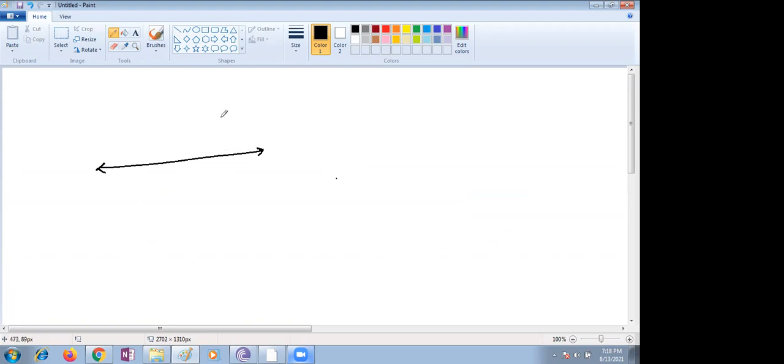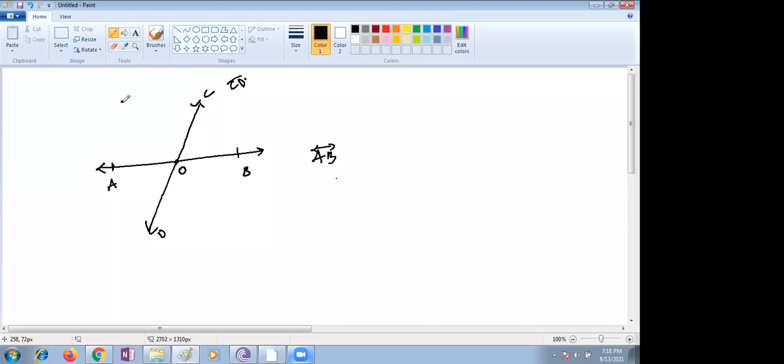If I keep it pending here, see, children, this is line AB, or else you can make it any other line also. AB is a line, and another line is CD. They both are meeting at a point. Which point? They are meeting here. The meeting point is called O.